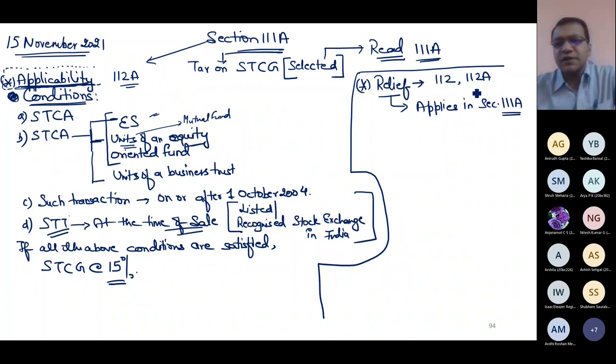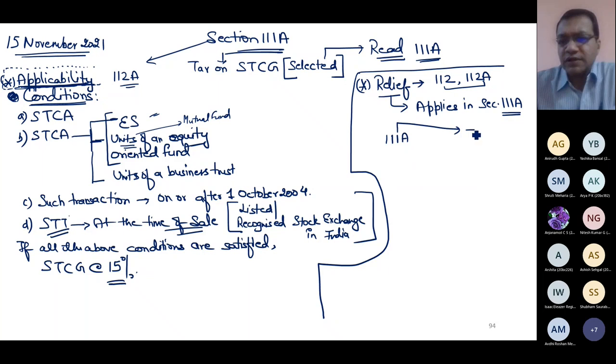And what is that concept of relief? If you remember, if my total income excluding such gains is less than my exemption limit, then whatever is the difference, that difference is nothing but relief, and this amount I can shift from the short-term capital gain of 111A towards my total income. That's it.